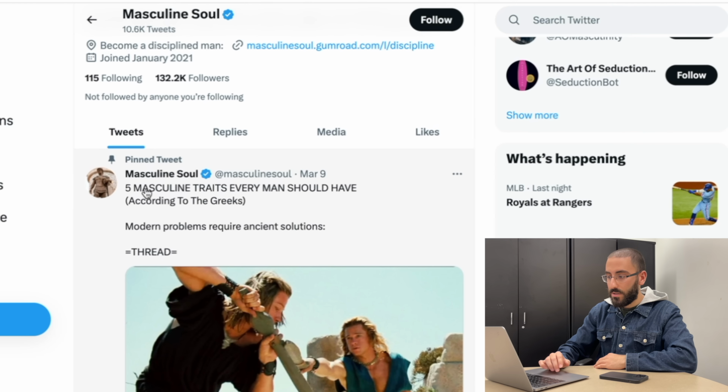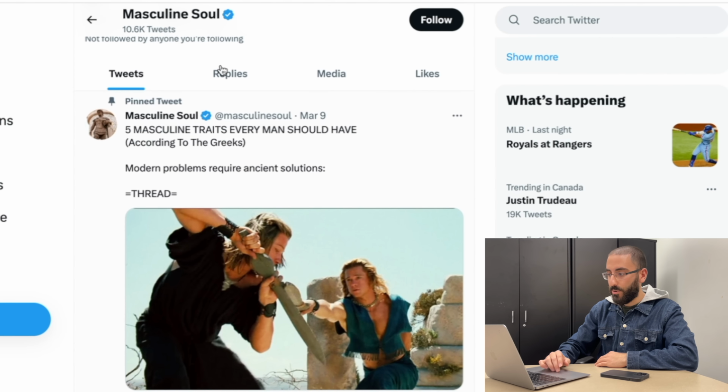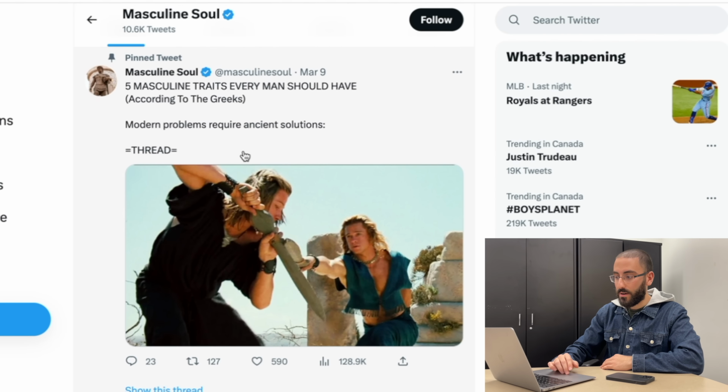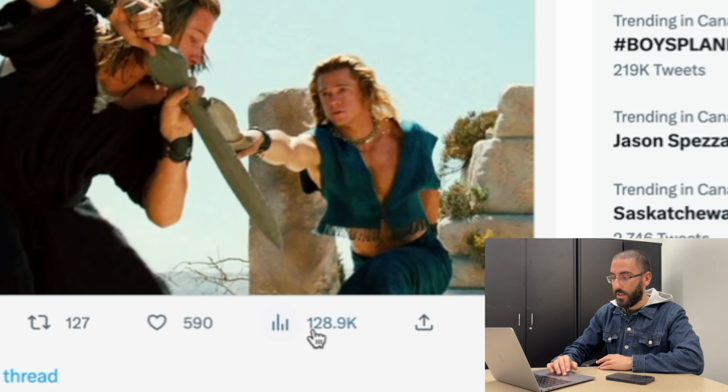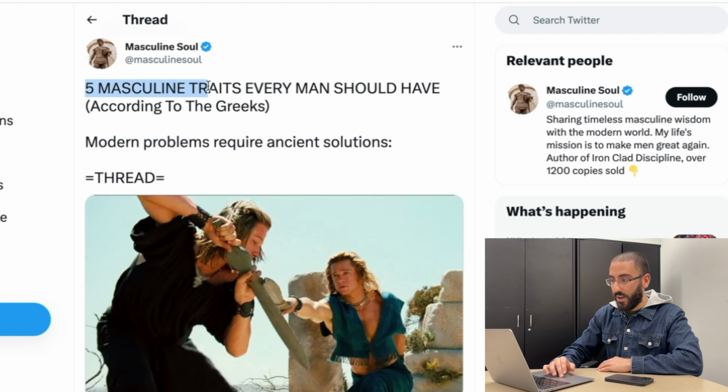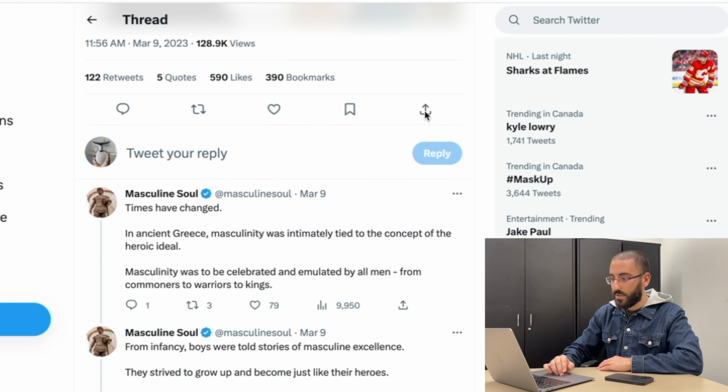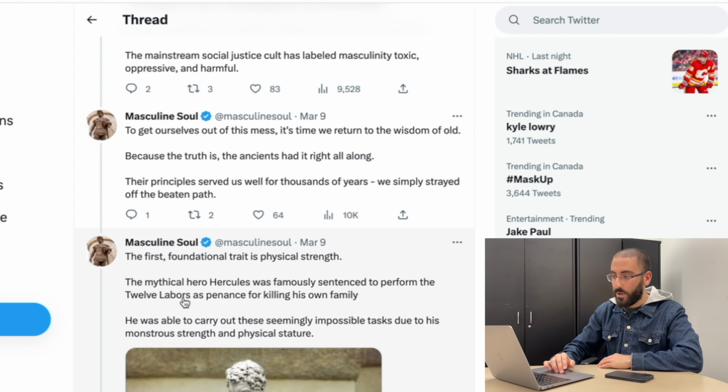We want to see what exactly these people are tweeting. For example, you see that this guy pinned this exact tweet right here. So he probably pinned it for a reason. And as you can see, it has 128,000 views just on this one tweet. If you click on it, 5 masculine traits every man should have, and then you go down, you see tweet after tweet, basically an entire thread.